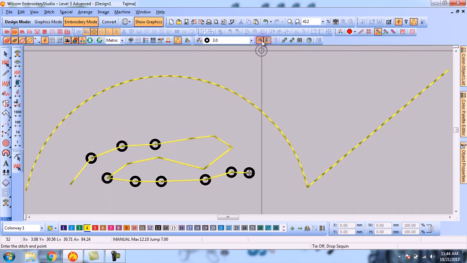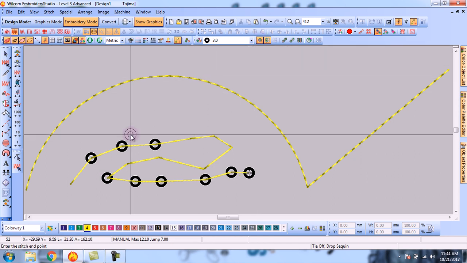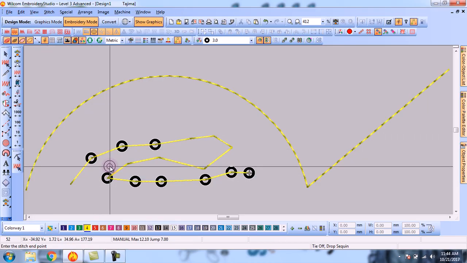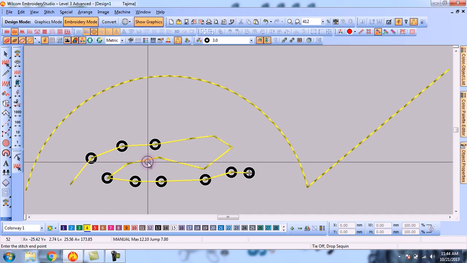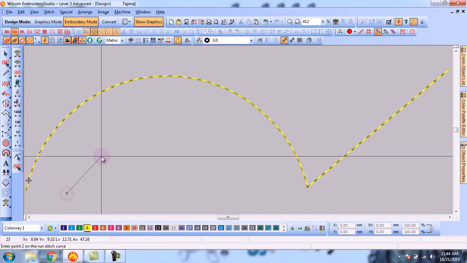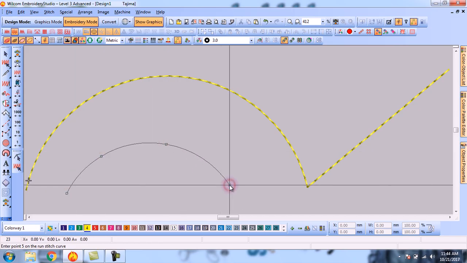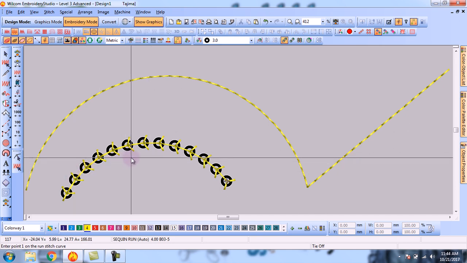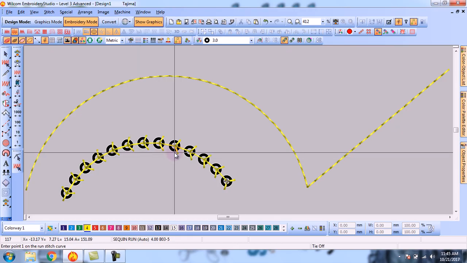Remember that by inserting a sequence using this tool, we can see this sequence in the preview also. But I will not recommend this tool. You should insert or apply the sequence manually, like this tool. And there is also the Sequin Run Auto tool. By using this tool, you can also apply the sequence, and you should not use this tool also, because